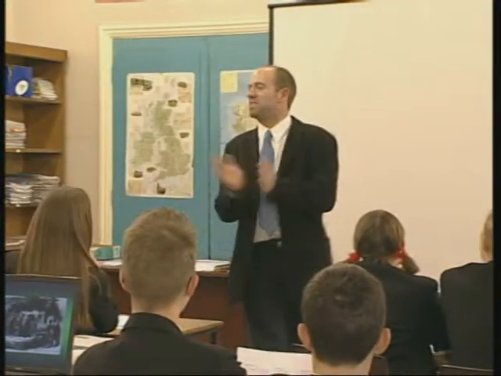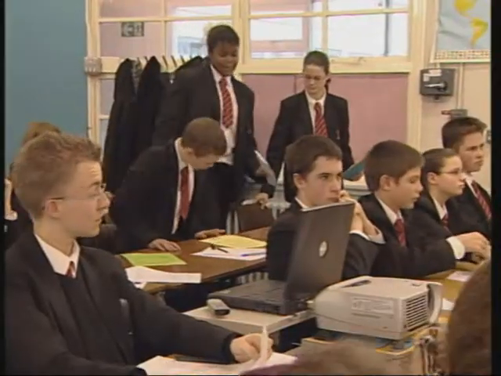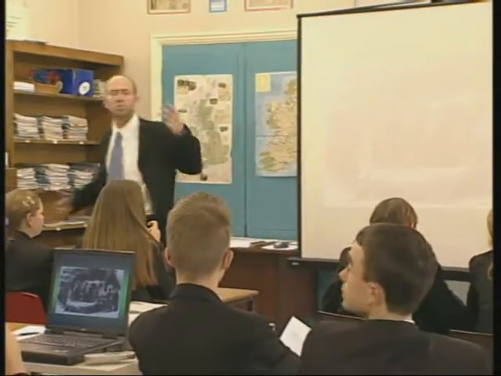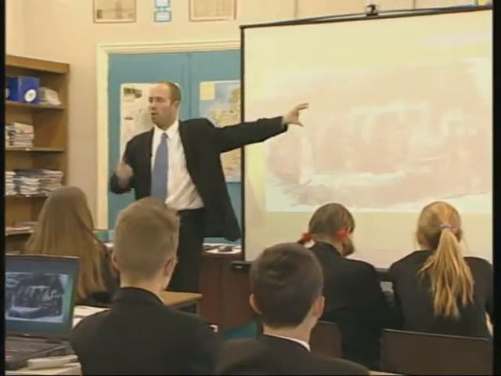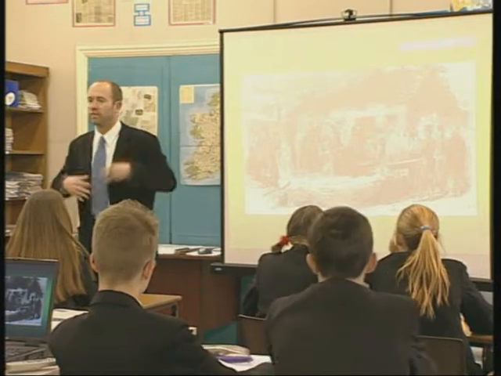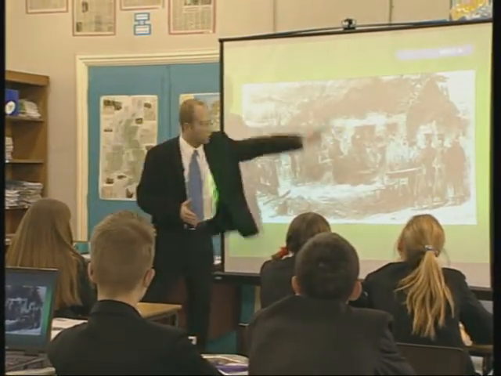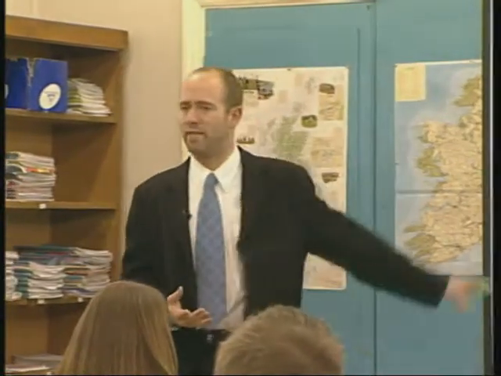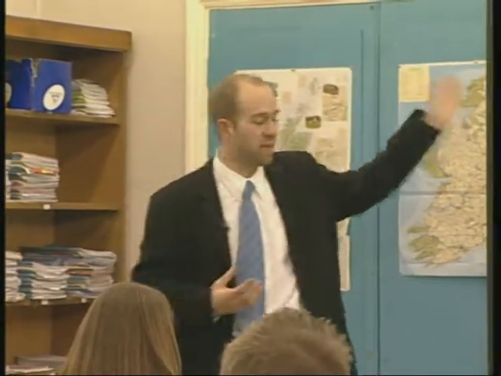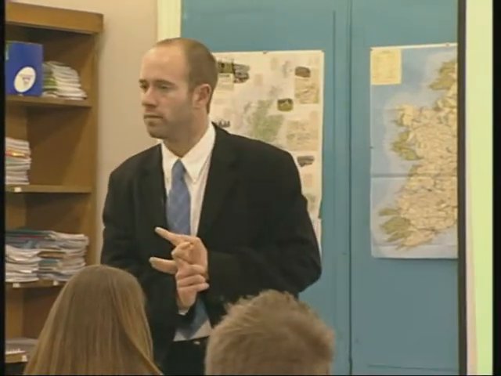Right, we're almost at the end of the lesson. I would like to draw together everything we've learned today and refer back to the picture that we started with, our starter activity. We saw this picture in groups at the start of this lesson. And we used this activity to help us explore one of the many consequences that affected Irish families during the potato famine. Now, you looked at this picture and you said to me, Mr. Baker, eviction. That's the main consequence it shows, and I totally agree with you. But we went on to consider what might have happened to this family once they'd been evicted if there were lots more pictures following. And you said starvation, disease, possibly emigration.